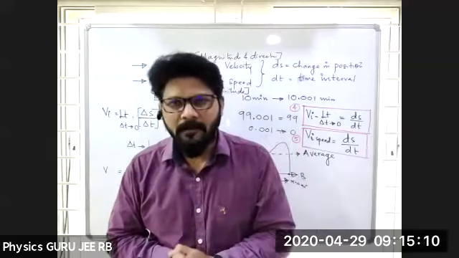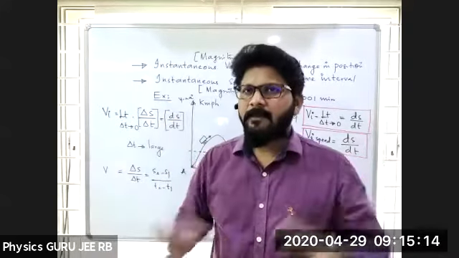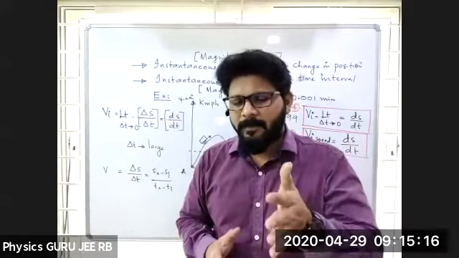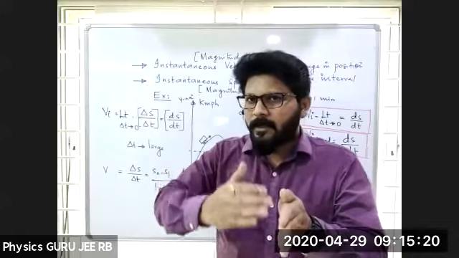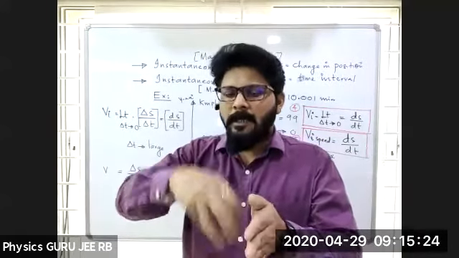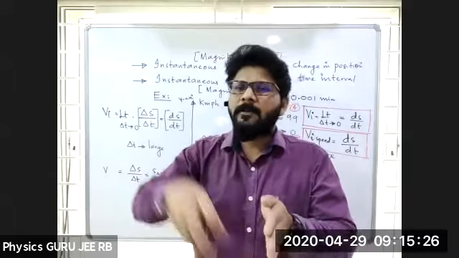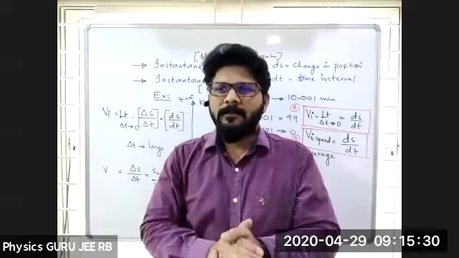Is it clear? You are traveling from home to school in a car with a constant velocity of 60 kilometers per hour.